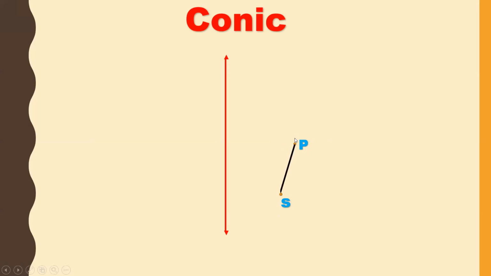Now SP. So we are joining S and P. What is SP here? SP is a distance between the fixed point and a point on the parabola. And PM. PM is the perpendicular distance from the point P to the fixed straight line.